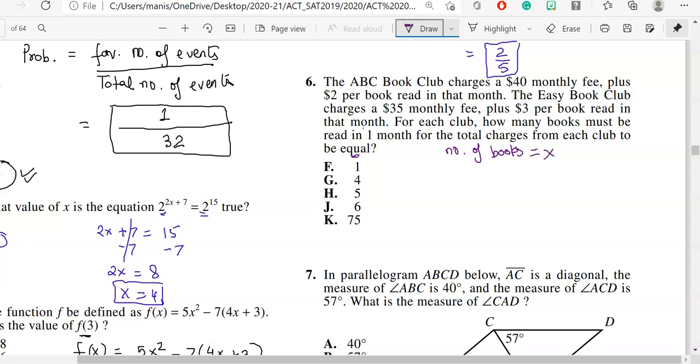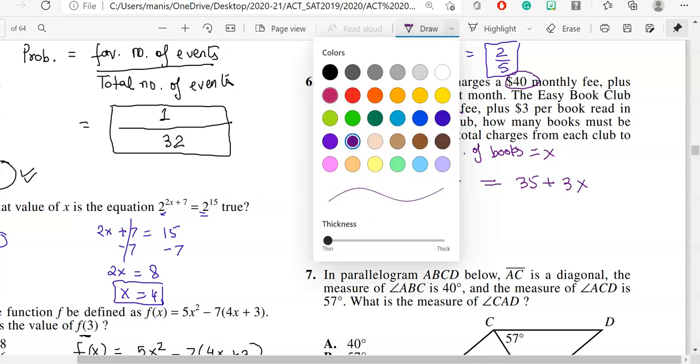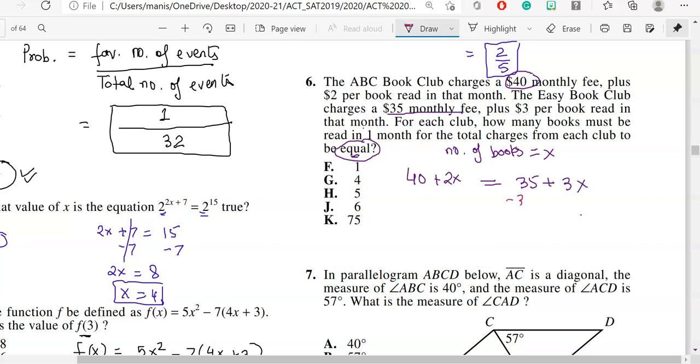So according to the first condition, it will be $40 plus 2X. Now with the second situation, it says $35 is the monthly fee, I got it from here, plus $3 per book read. Now as you can see, it says at a certain point they both will be equal. So let's put an equal sign. So what I will do is solve this. When I solve the equation, this will be subtracted over here.